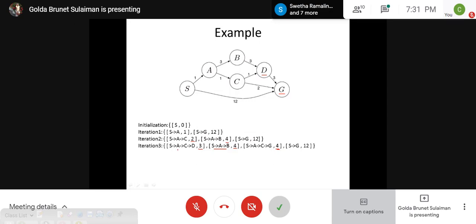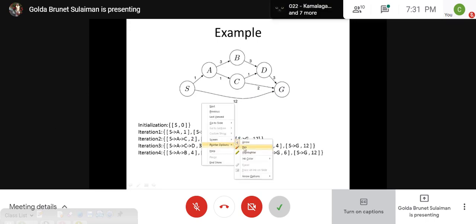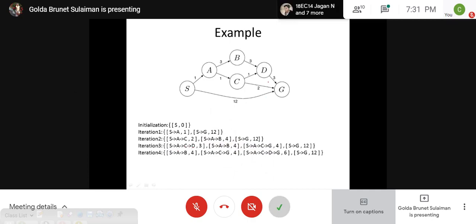But the minimum cost is this path. So we will end the while loop and go back and check, and the heap is not empty, so we will dequeue this one. What is the thing from D? We have to check the neighbor, right? For D, you have only the neighbor, and see that this is a directed graph. So you cannot say B is my neighbor. Whatever edge that is going out, that is our interest.